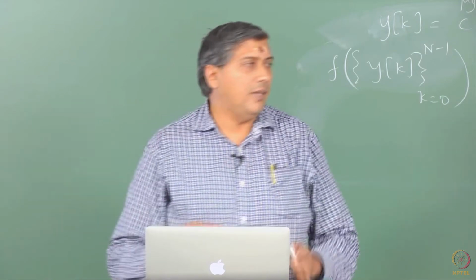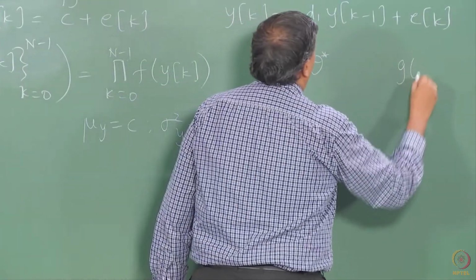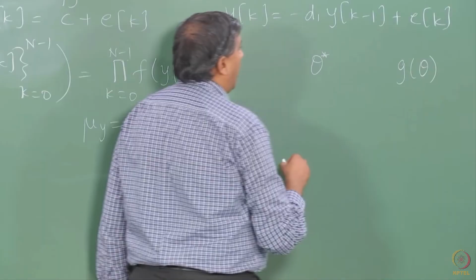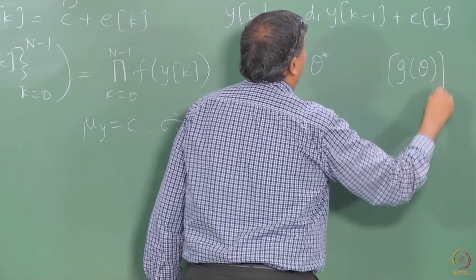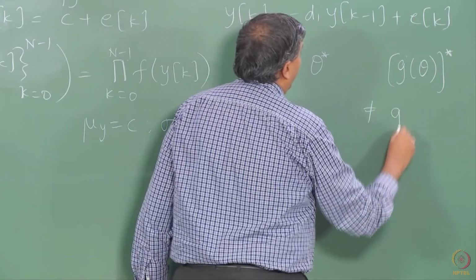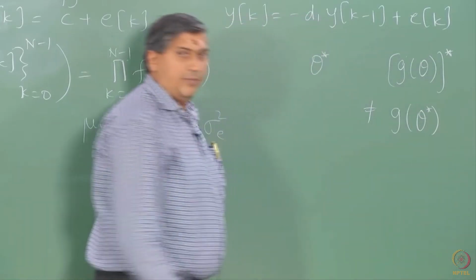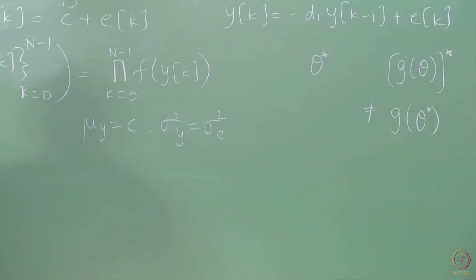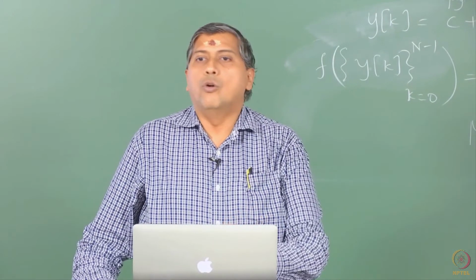right. If theta star is an estimate of theta and I am looking at estimating g of theta optimally, then g star of theta is not necessarily equal to g of theta star in general, but with maximum likelihood it has a beautiful invariance property which says that you do not have to worry.